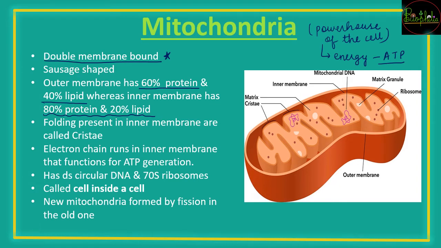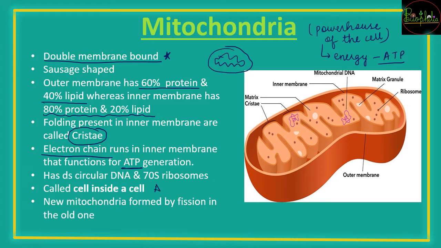So the foldings are present in the inner membrane. The outer membrane is smooth, but the inner membrane is wavy or folded, and the folds inside the inner membrane are called cristae. Now inside these foldings there is an electron chain running, and this electron chain is very important for energy production. So ATP generation is because of the electron chain that runs inside the inner membrane.